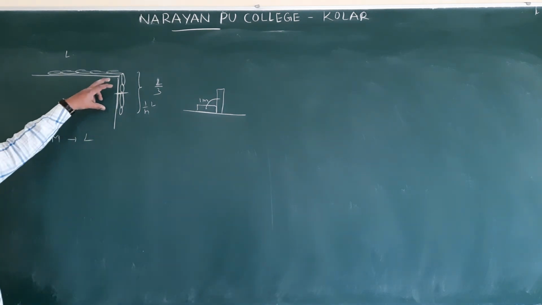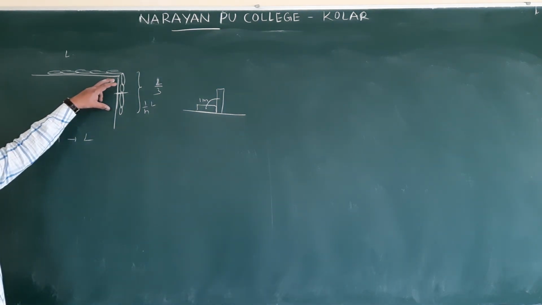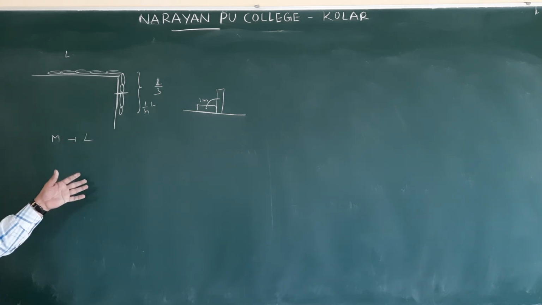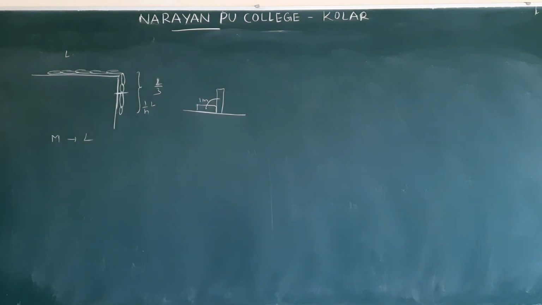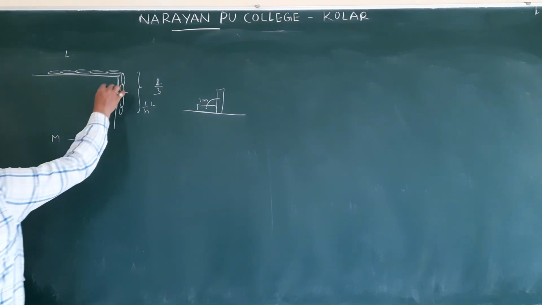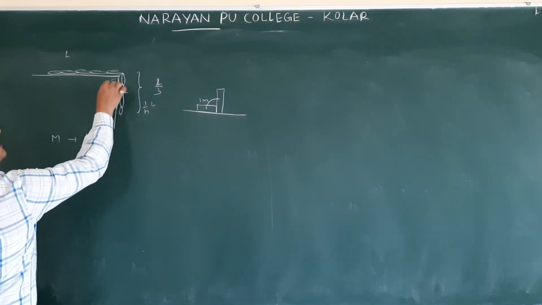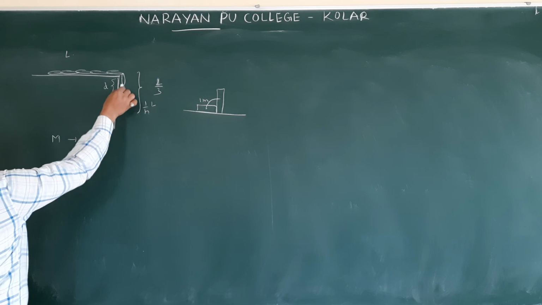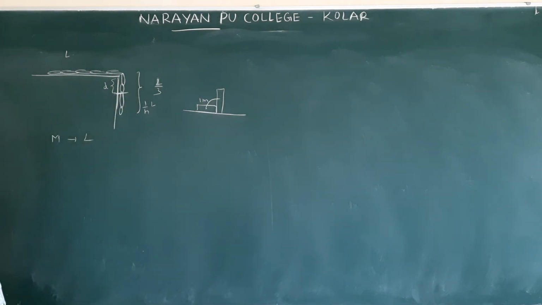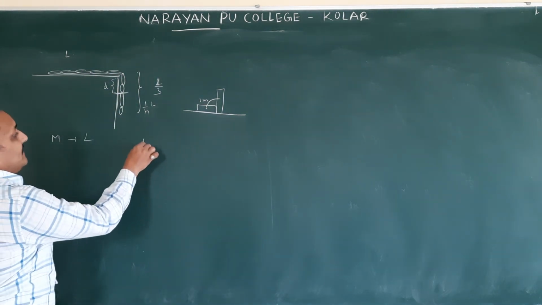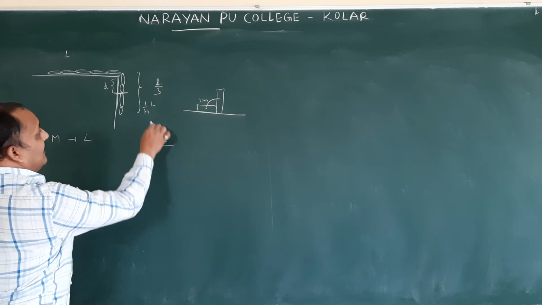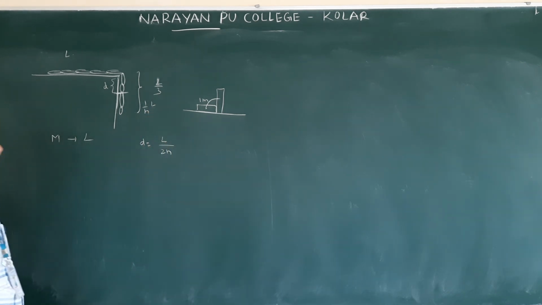Now, what is this mass? You should come to know the hanging part mass, because work done is nothing but force into displacement, isn't it? How much is the displacement? This part we are raising up to here. Displacement is L by 2n.